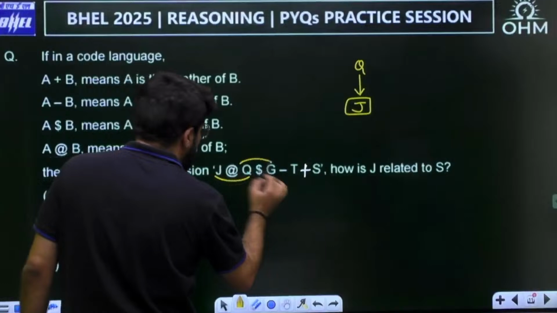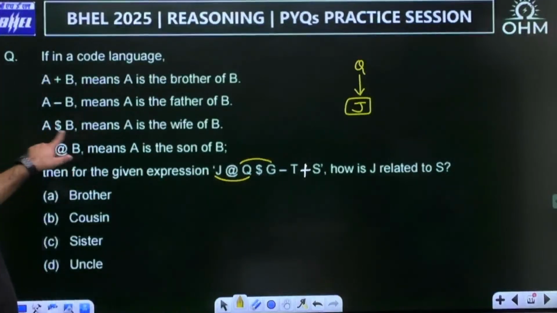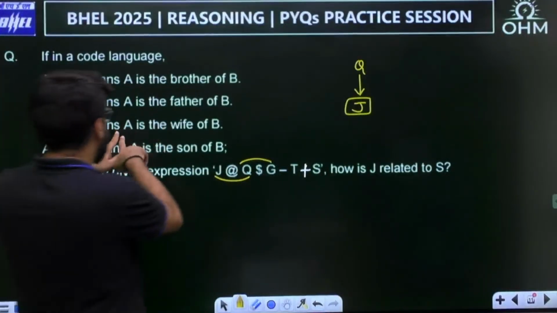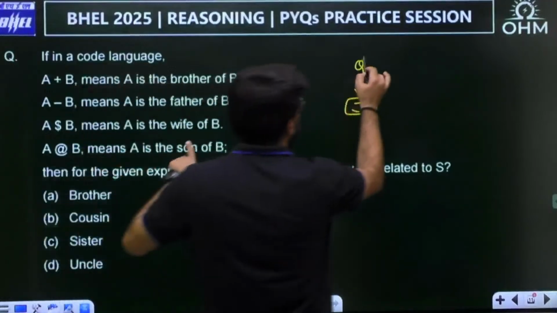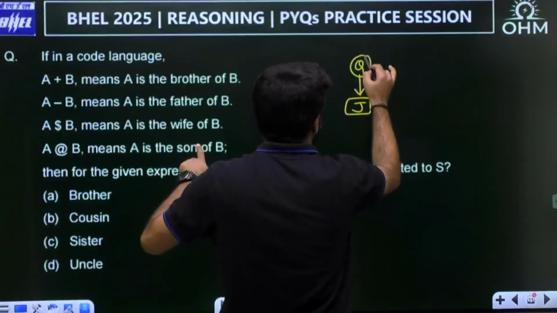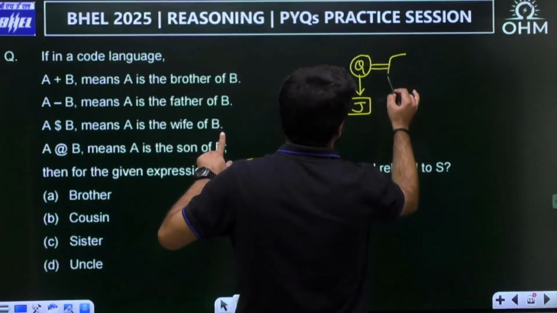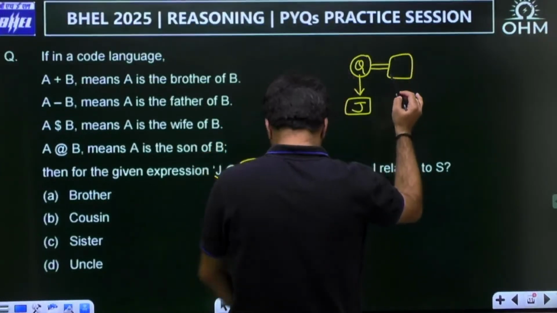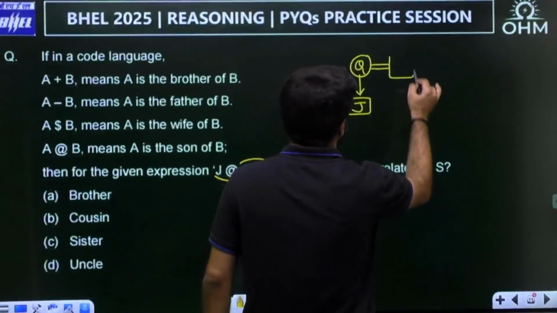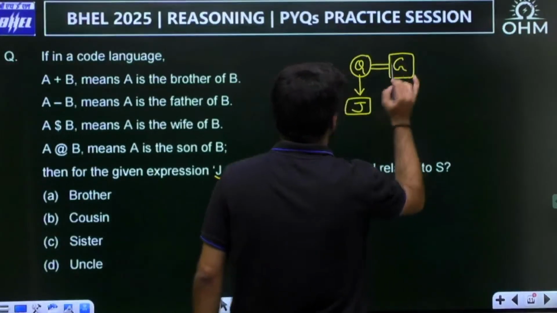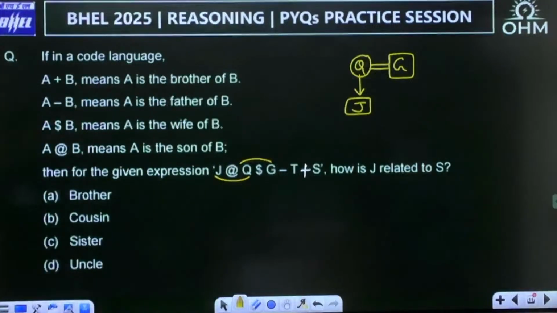Now Q dollar G. What is dollar? It means wife. So Q is the wife of G. Wife of course means female, and we represent marriage by an equal to symbol. So if Q is female, she has to be married to a male, so this becomes G.